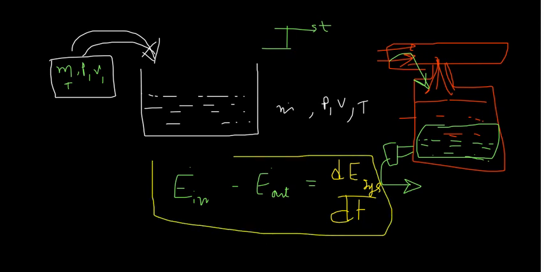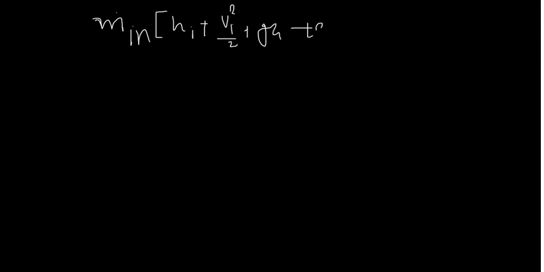Whatever energy is coming into the system, that means the fluid with some enthalpy, minus whatever is going out, is equal to the change in internal energy of the system. So energy in: the mass flow of fluid that is coming inside has some enthalpy at inlet, some velocity at inlet, some elevation, and there may be some heat transfer.